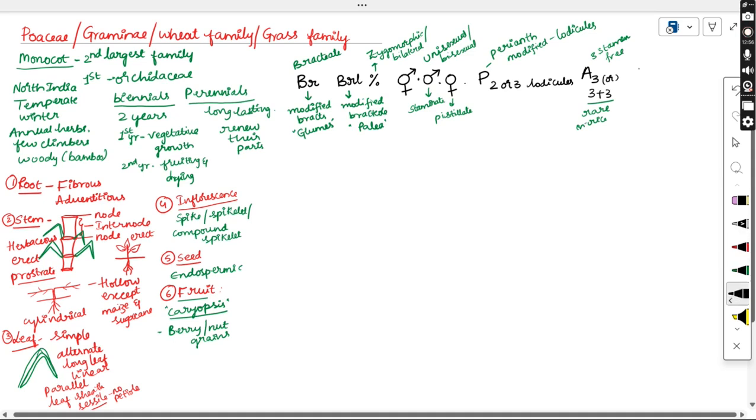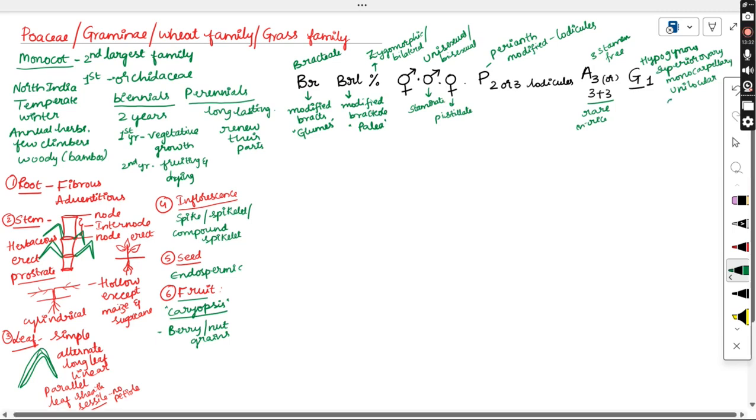Coming to the gynoecium, it is showing a hypogynous, unilocular, superior ovary. And how many carpels are present? One carpel. So it is monocarpellary. Only a single locule or single chamber is present. Unilocular with a single ovule.